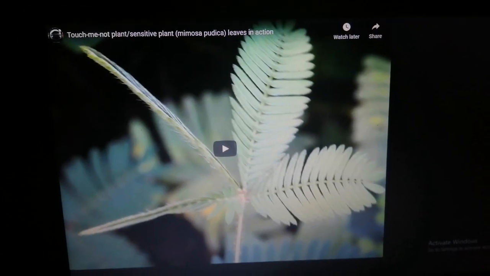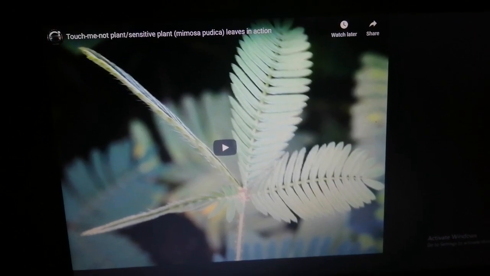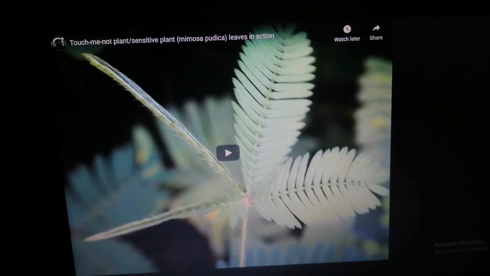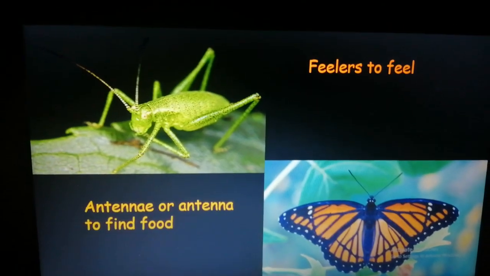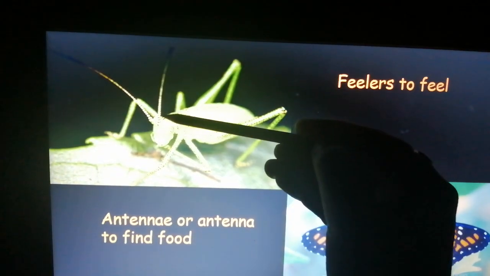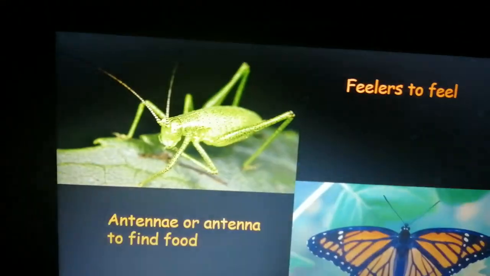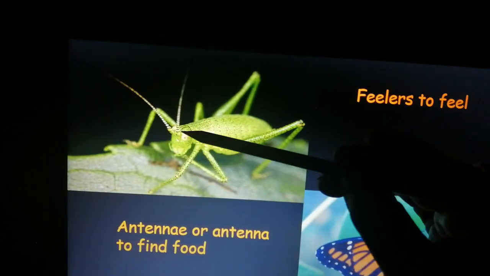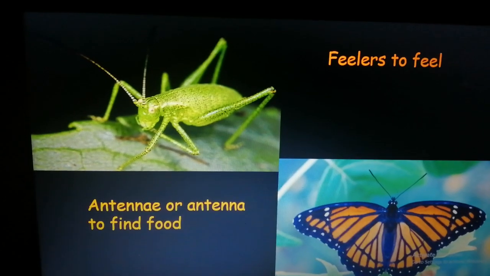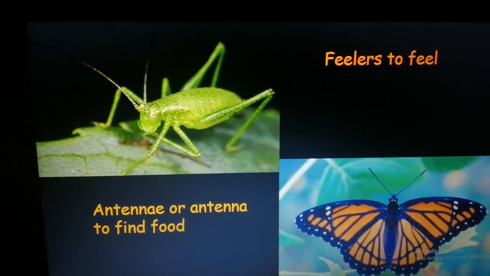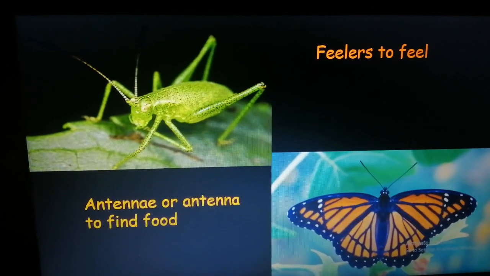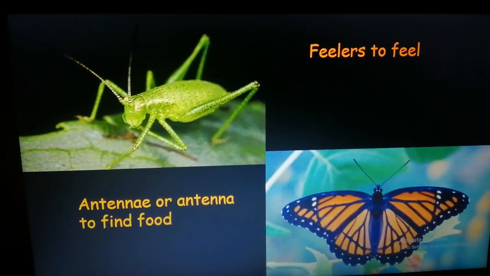Now we saw how animals and plants feel. Now let us look at how insects are able to feel. In case of insects, they make use of these tiny thin thread like structures arising from the head. They are called the feelers or the antenna or antennae. Antennae is plural of antenna, and they use it to feel and to find food around them.